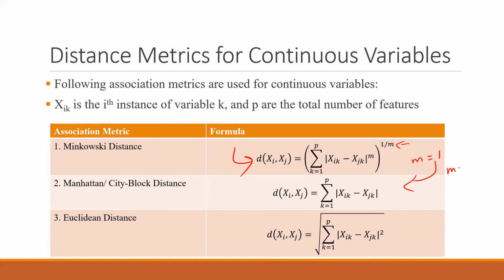And if m is equal to 2 in this particular formula, then my Euclidean distance comes up. So Minkowski distance is kind of the base formula for Manhattan and Euclidean. For m equal to 1, Minkowski turns into the Manhattan distance or the city block distance. For m equal to 2, the distance will be Euclidean. So the formula is the same.